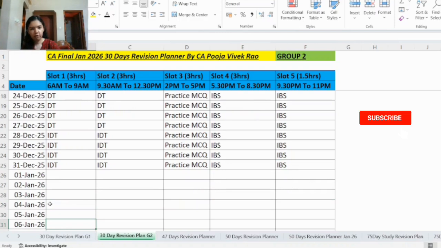So almost every day for IBS, you will be practicing 3 to 4 case studies like this. Throughout 30 days, you will be able to complete all the case studies from the case study digest.